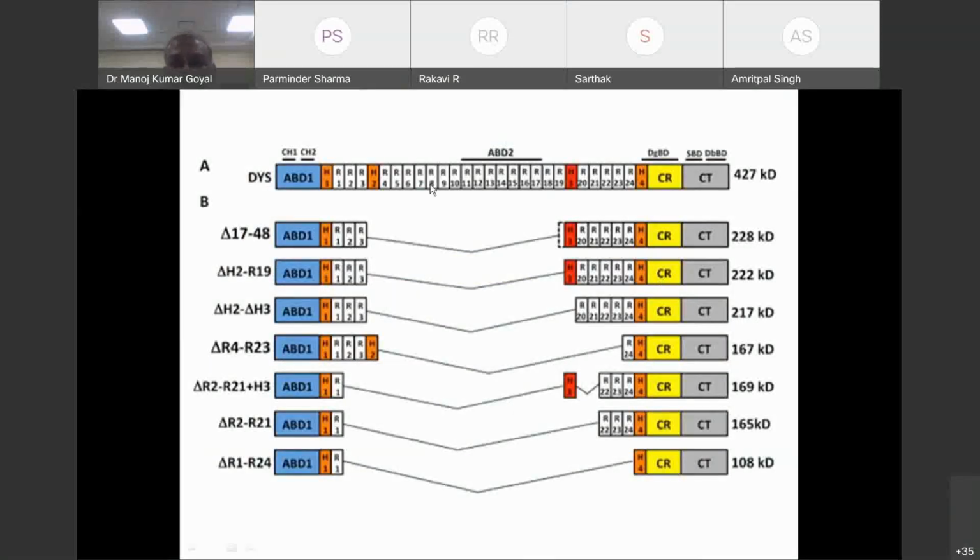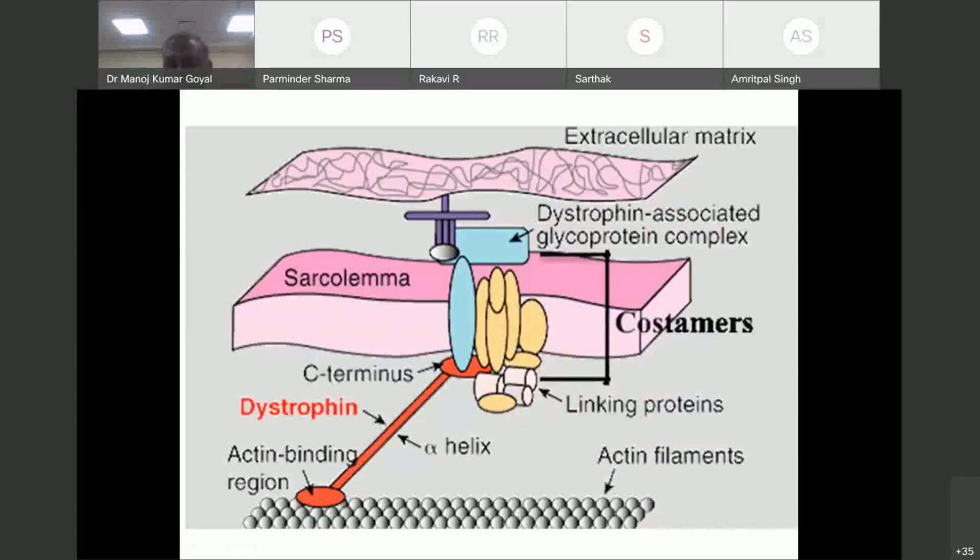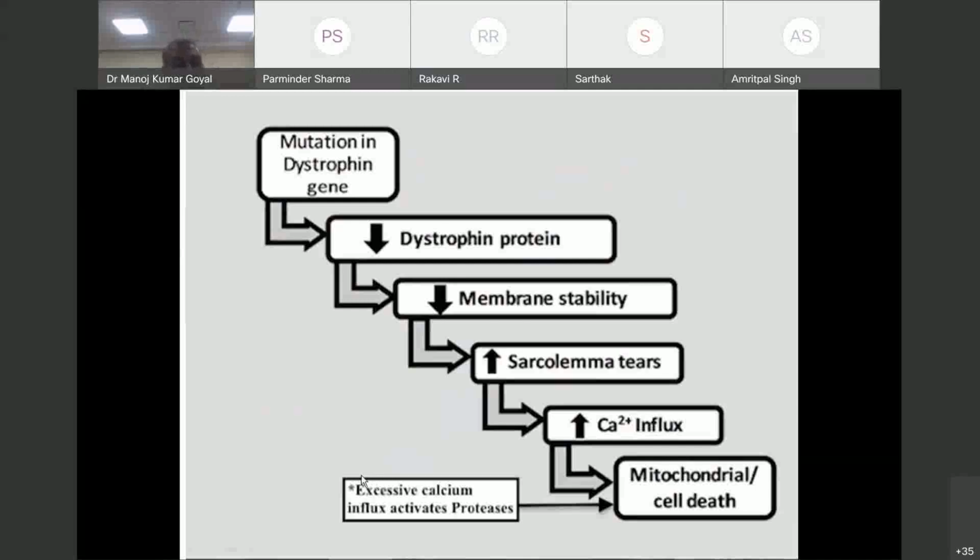We have discussed this. So what if a mutation happens in the dystrophin gene? This results in decreased formation of dystrophin protein. There will be decreased membrane stability, and more sarcolemmal tears, resulting in increased calcium influx and a cascade of processes which will lead to cell death, the death of muscle fibers.